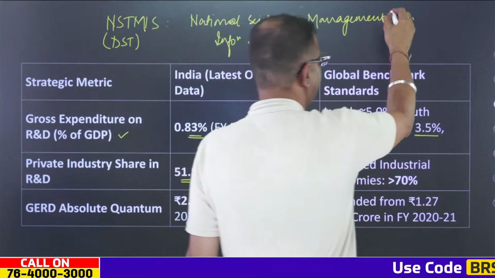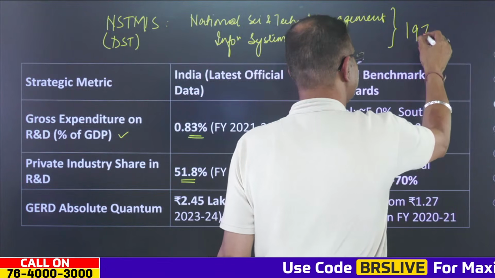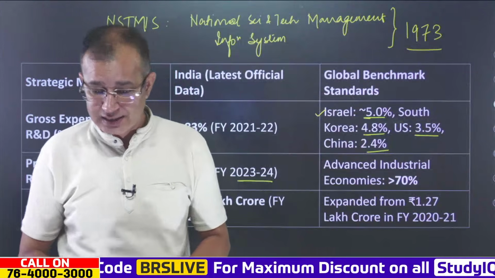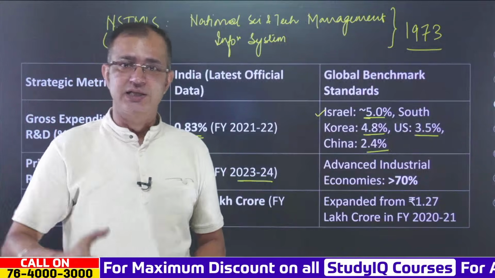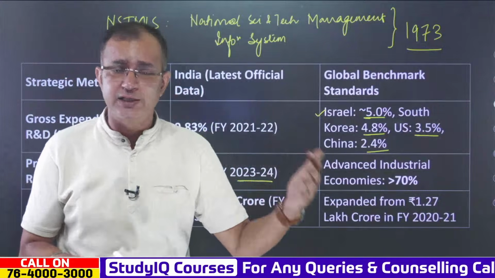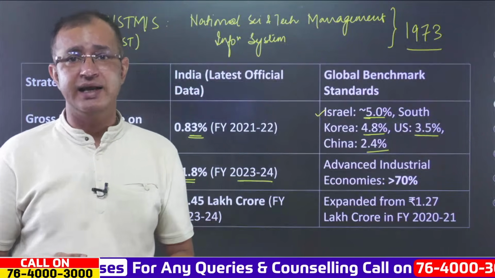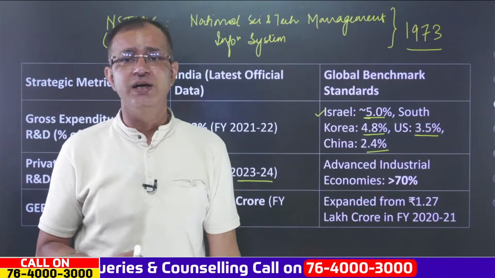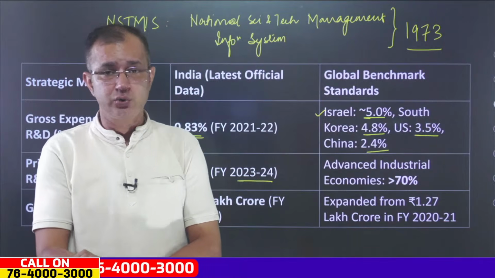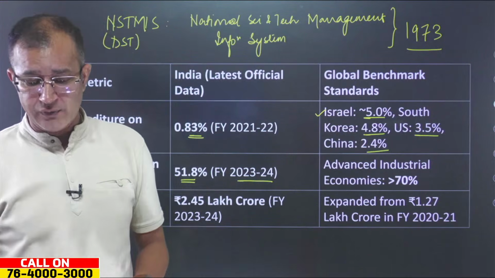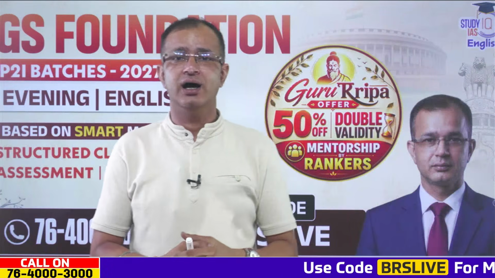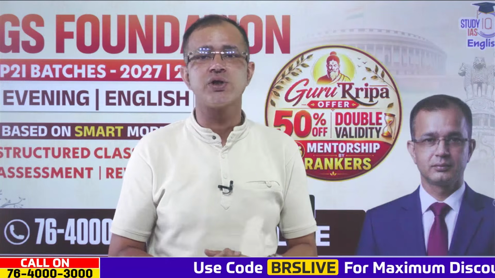And this has been in place since 1973. Please remember the year as well, that it is from 1973 that all the data, the complete survey regarding research and development spending or expenditure, has been conducted by the NSTMIS, the National Science and Technology Management Information System. Also, 2023-24 is the first year where private research and development expenditure has exceeded the total expenditure of the government as well.